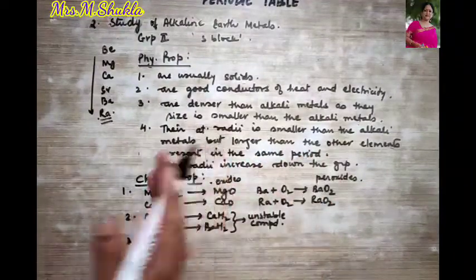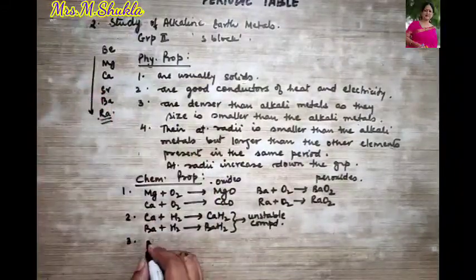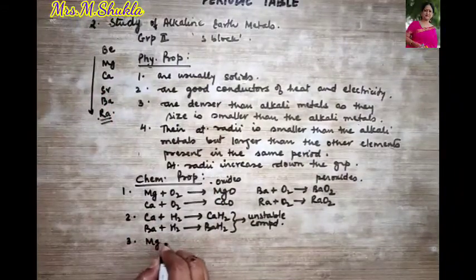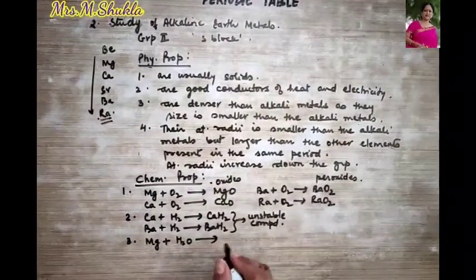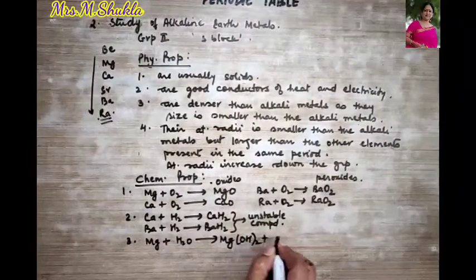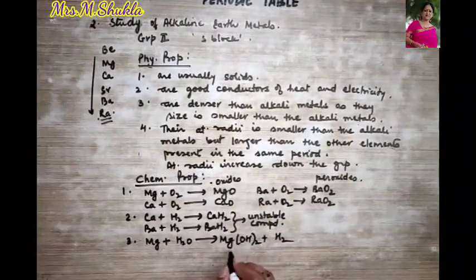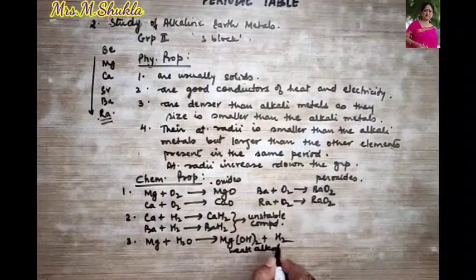So over here it will not react with the cold water but it reacts with the hot water. So magnesium combines with hot or warm water, forming magnesium hydroxide and hydrogen is given out, and this is a weak alkali.